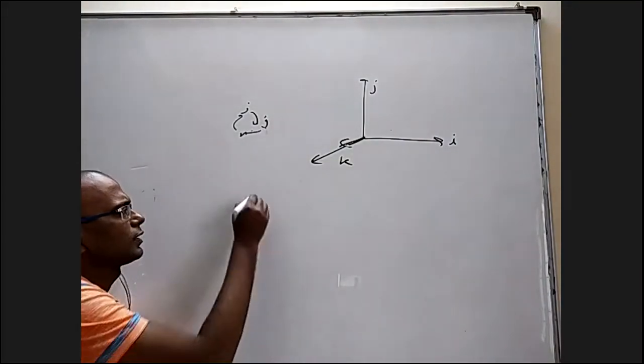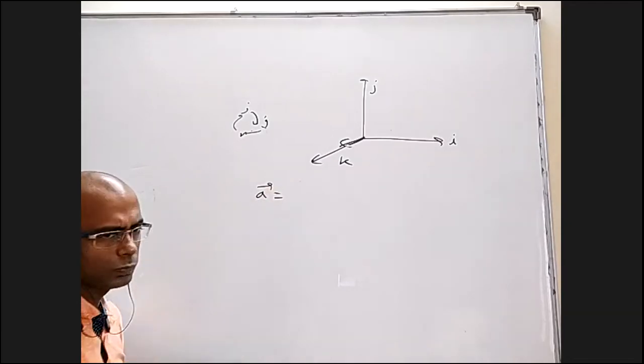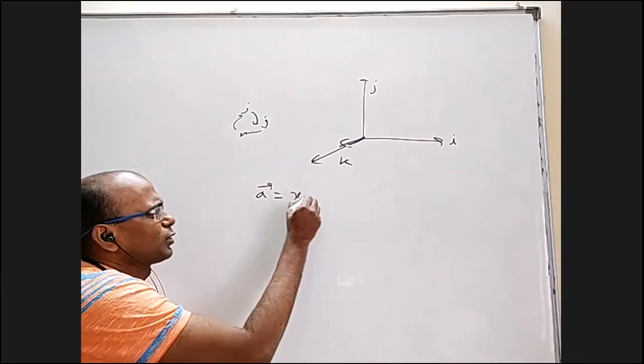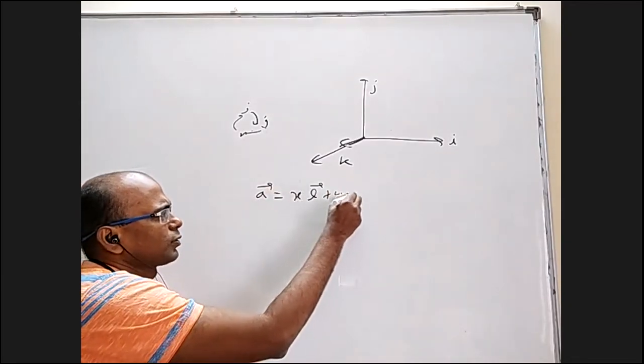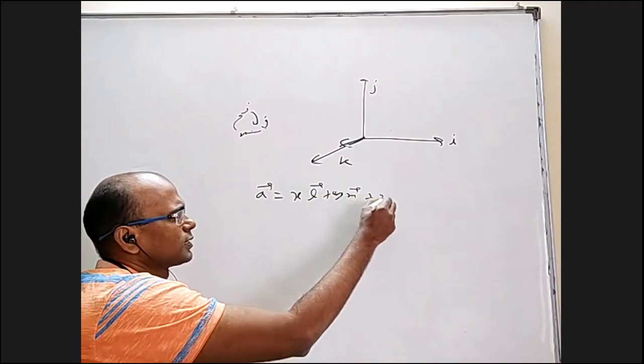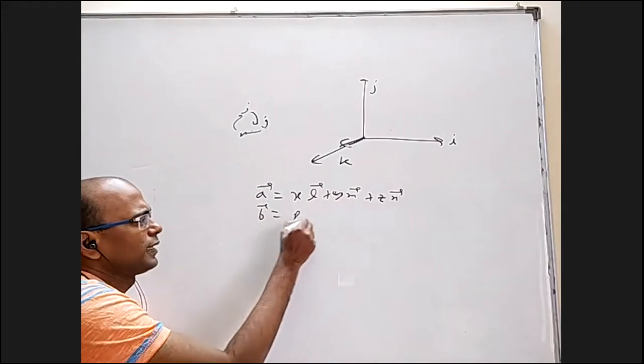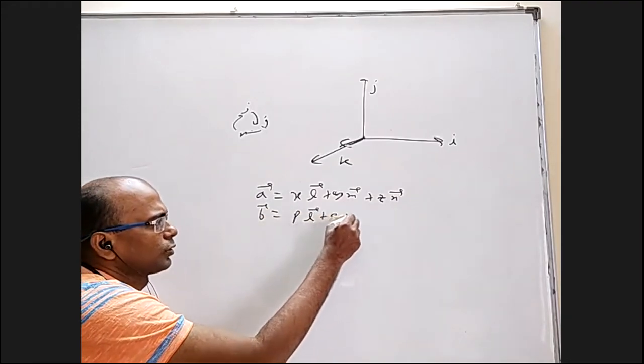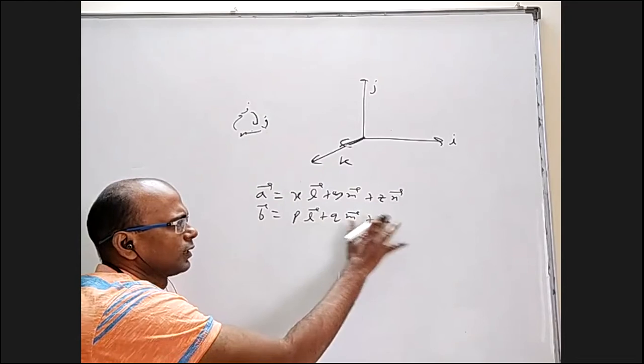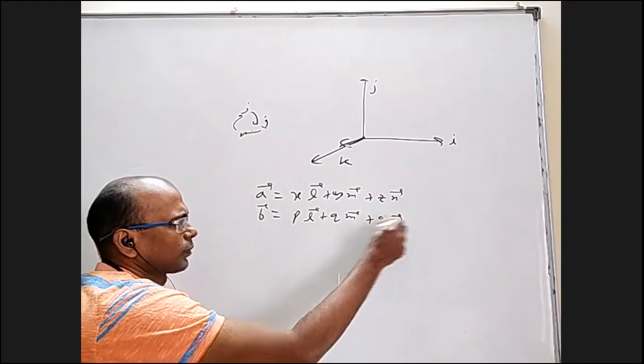Let us say I have A bar is equal to X into L bar, Y into M bar, and Z into N bar. B bar equal to P into L bar, Q into M bar plus some R into N bar.